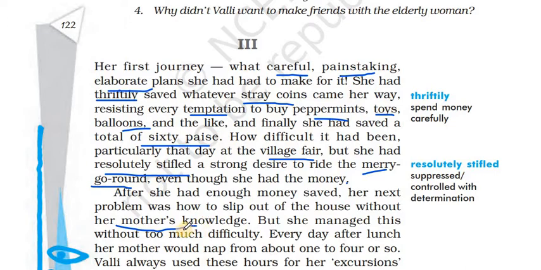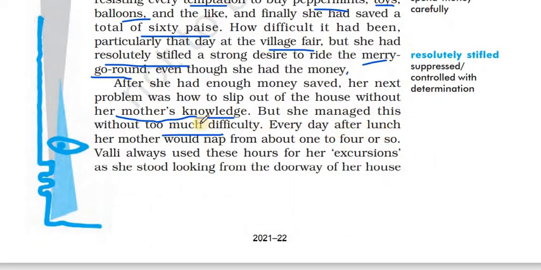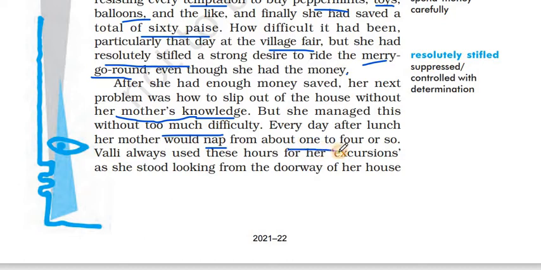The second problem was that she had to go to the town in the bus without her mother's knowledge. How would she do that? But she managed this without too much difficulty. It was not very difficult for her to escape without her mother's knowledge. Every day after lunch, her mother would nap from about 1 to 4 or so. Nap means taking rest. She would rest from 1 to 4 p.m. or so.